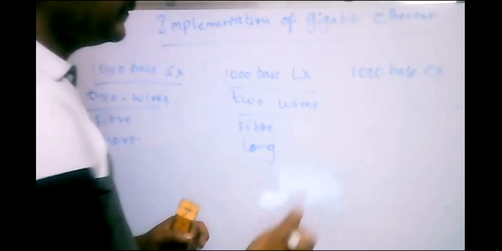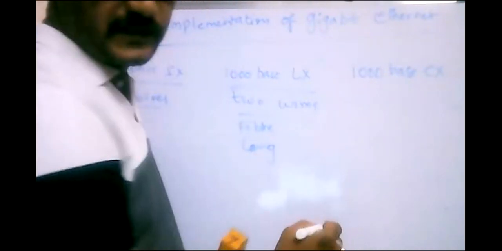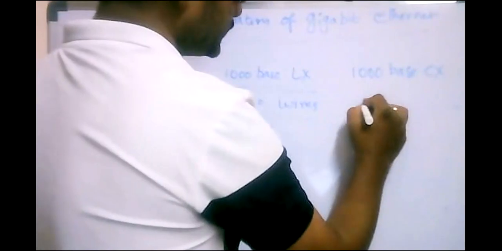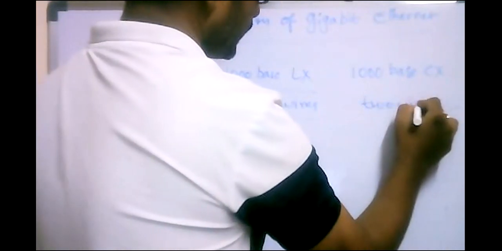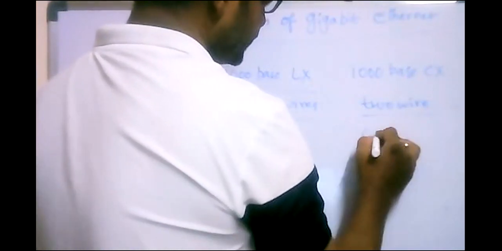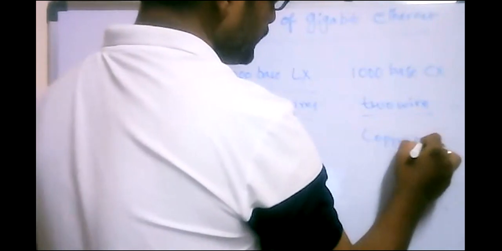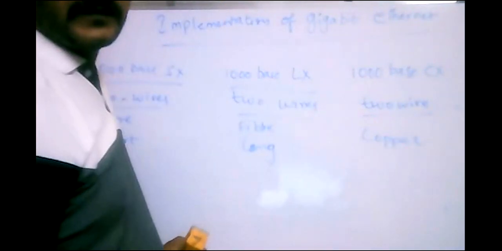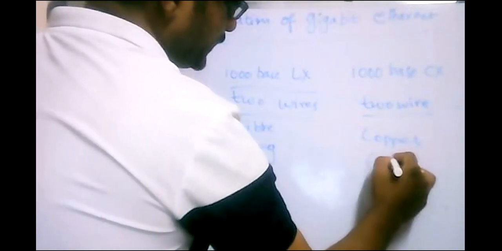And coming to the CX, it uses 2 wires which are made up of copper, and they are called as STPs.